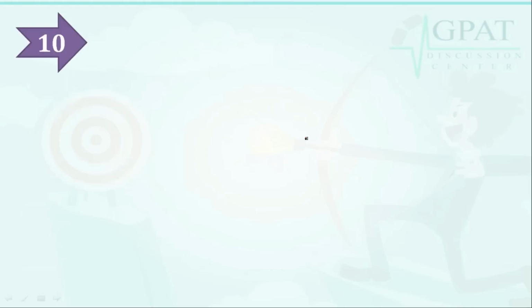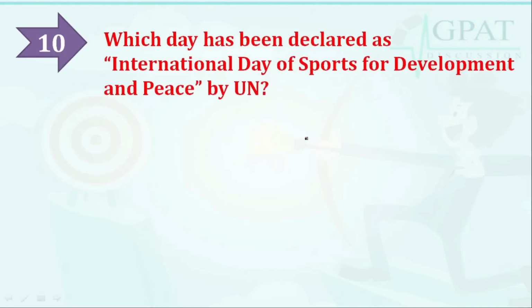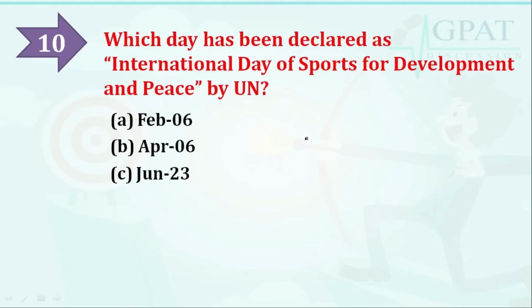So next question is, which day has been declared as International Day of Sports for Development and Peace by UN? The options are: option A is February 06, option B is April 06, option C is June 23rd, option D is July 12. So which day has been declared as International Day of Sports for Development and Peace by United Nations? The correct answer is April 06.